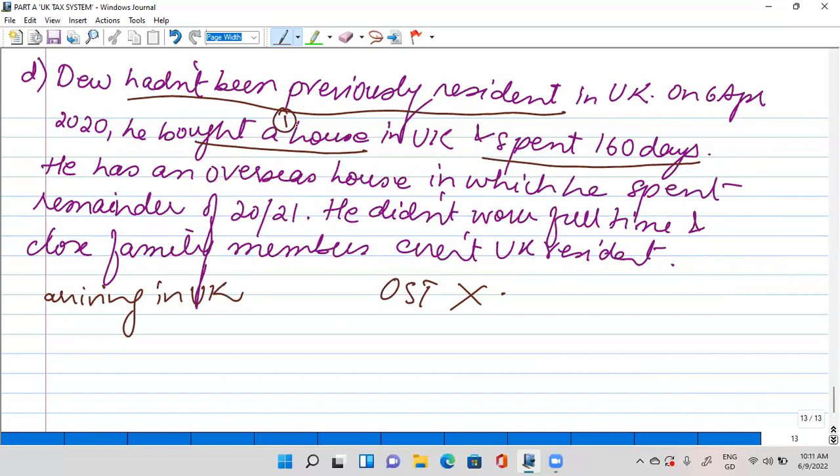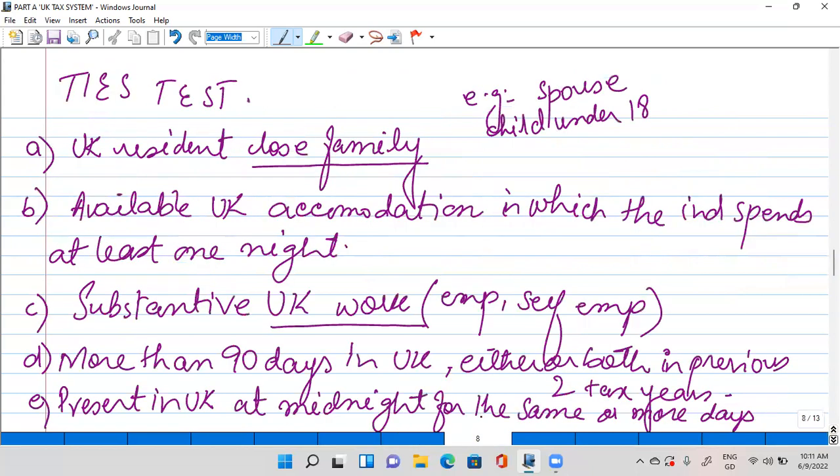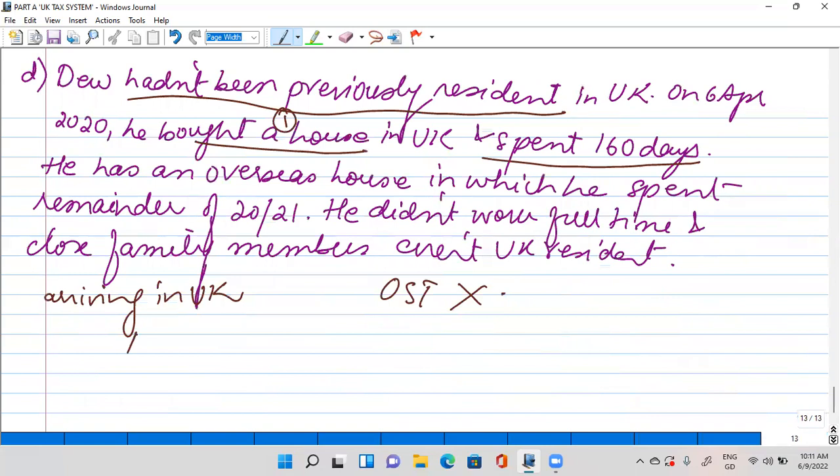He's having, I think, only one tie. Okay, let's go for the ties test for the last time. Is his close family member over there? No, we don't know about it. Available UK accommodation? Yes, he has the house. He doesn't work. He has not spent more than 90 days. So he will be considered a non-UK resident because he doesn't have the two ties. He's only meeting one tie, right?